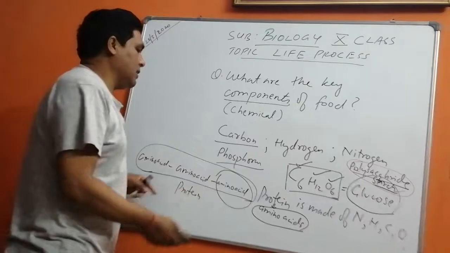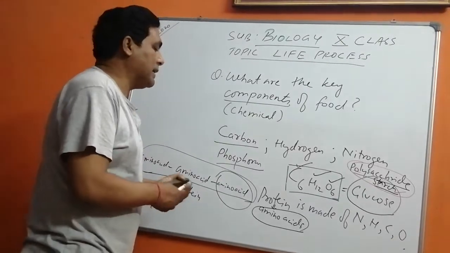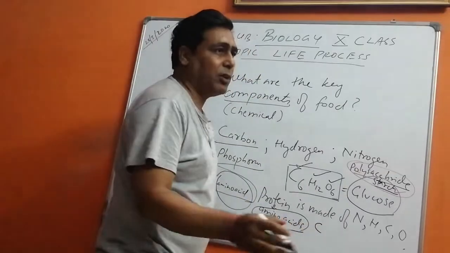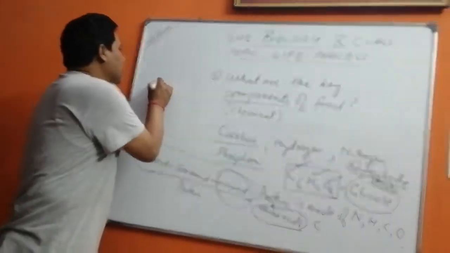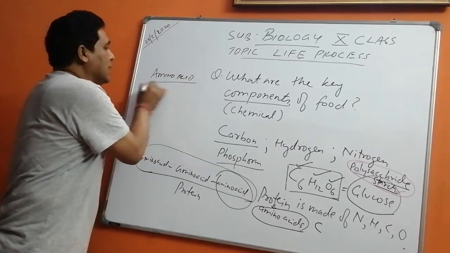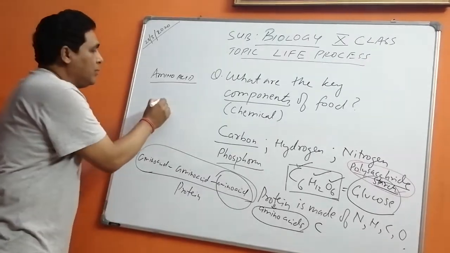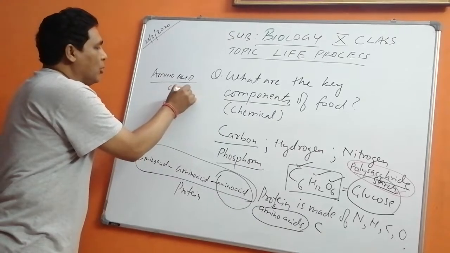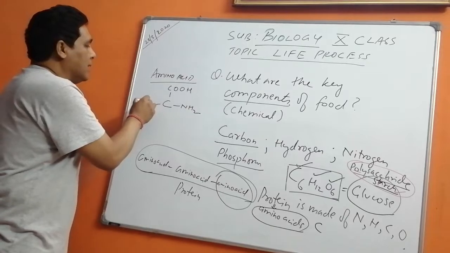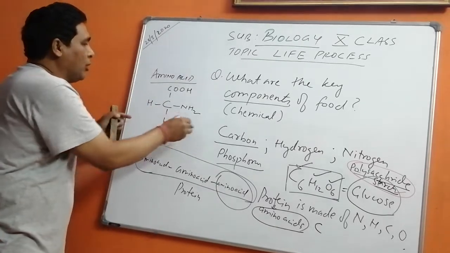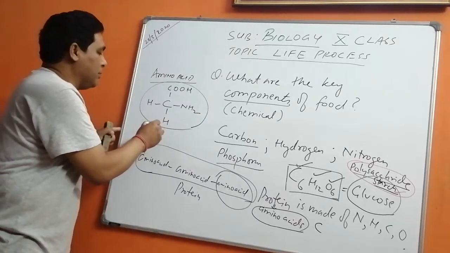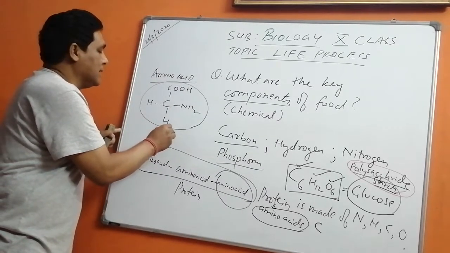So children, I just now told you about that. Now amino acids. What is the structure of an amino acid? I will tell you simply, because this is not in your course. When we talk about an amino acid, its chemical structure is made up of C, COOH, NH2, then comes H and H. This is the simplest amino acid, which is glycine.